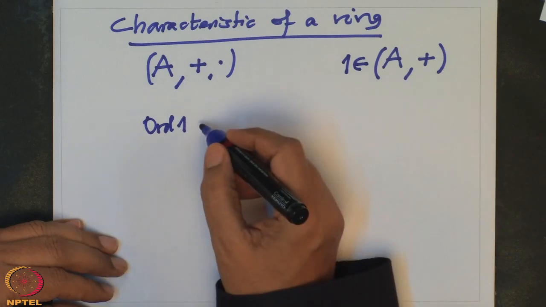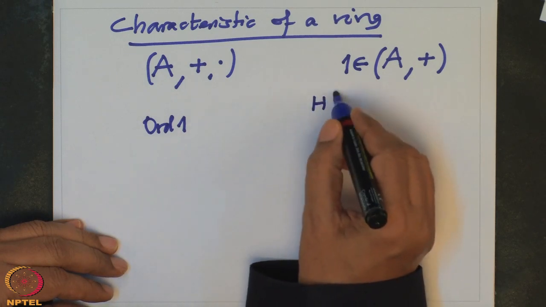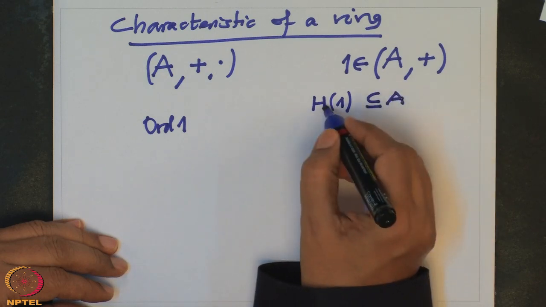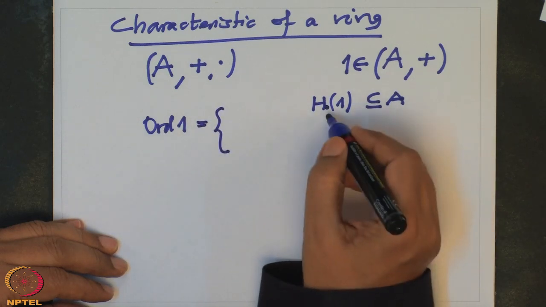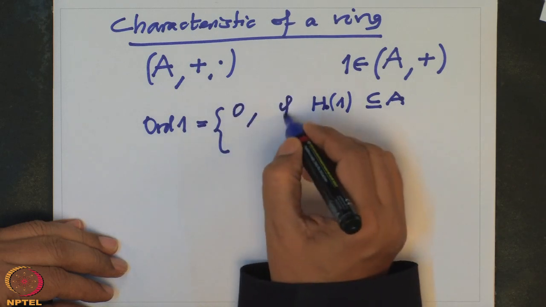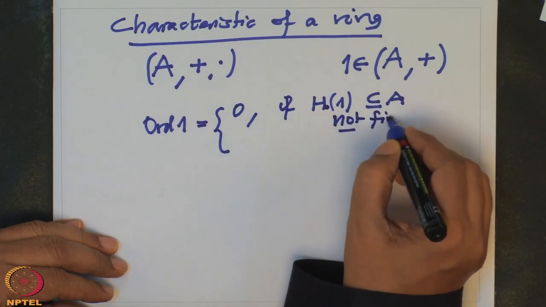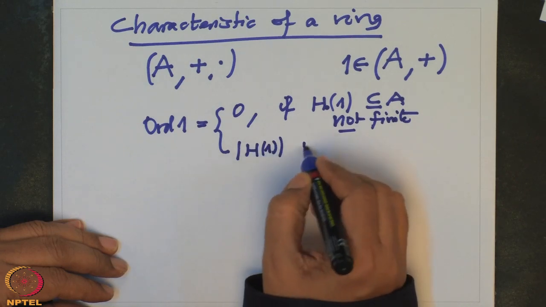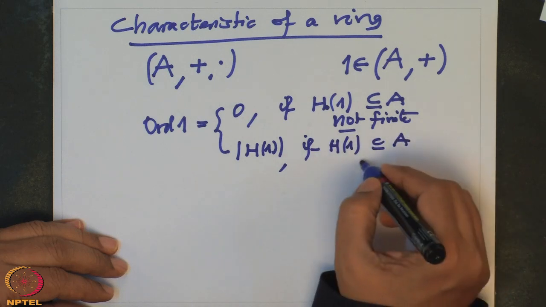The order of 1 is by definition, you take the subgroup generated by 1. So take H of 1. This is the additive subgroup of A. If it is finite, the order is the cardinality. If it is not finite, then the order is 0. This is 0 if H1 is not finite, and the cardinality of H1 if H1 is finite.